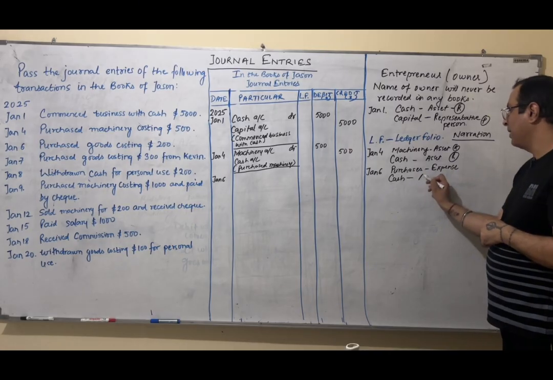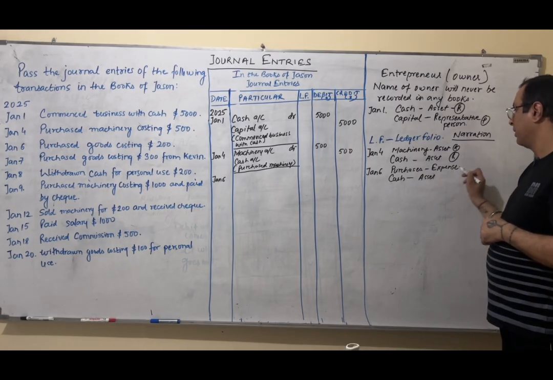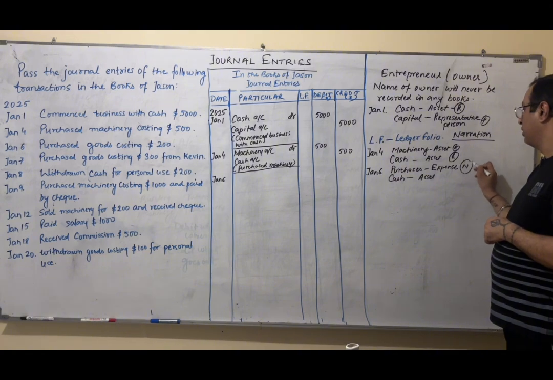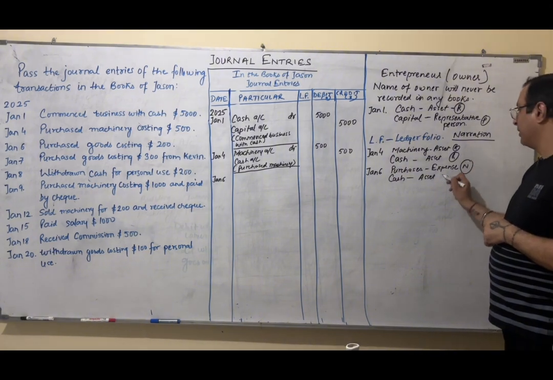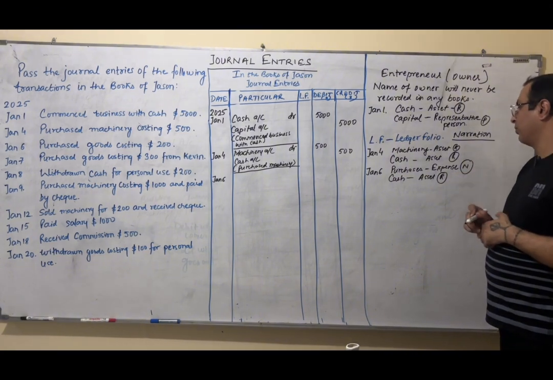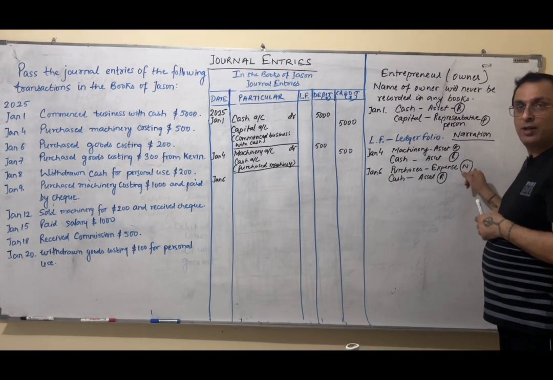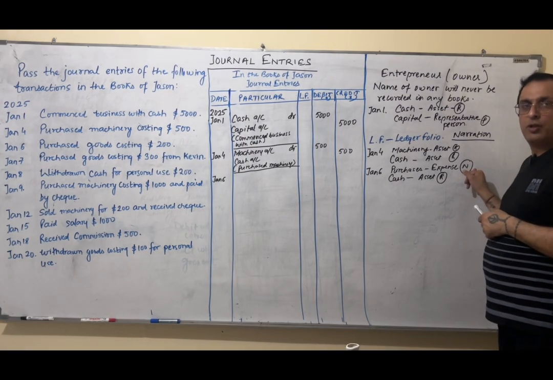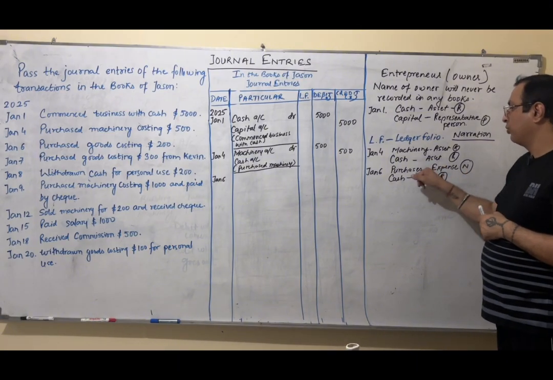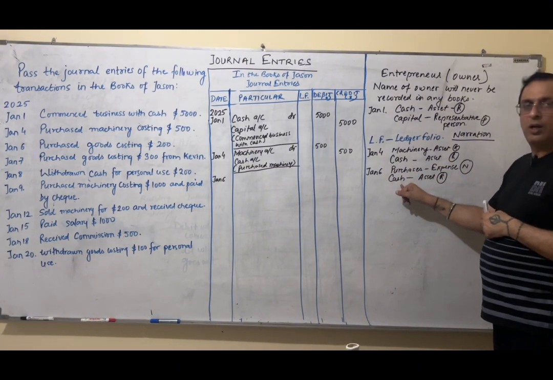And cash is again our asset. Expense is a nominal account. An asset is a real account. Now remember, just memorize what nominal account says. It says debit all losses and expenses. That means expense should be debit and cash is going out. Real account says debit what comes in, credit what goes out.